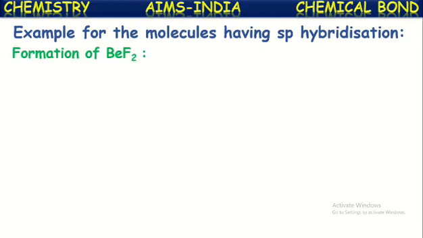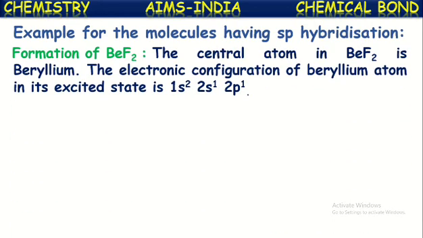First, to explain this, let us consider the formation of beryllium difluoride molecule, BeF2 molecule. In the BeF2 molecule, the central atom is beryllium. Its atomic number is 4, and the electronic configuration of beryllium atom in its excited state is 1s2, 2s1, 2p1.